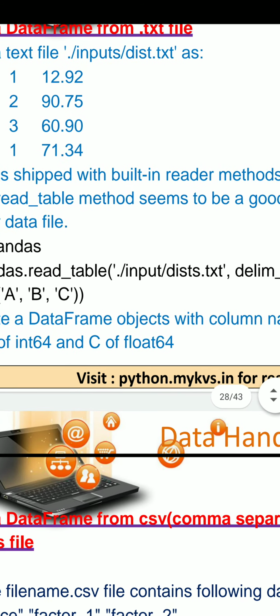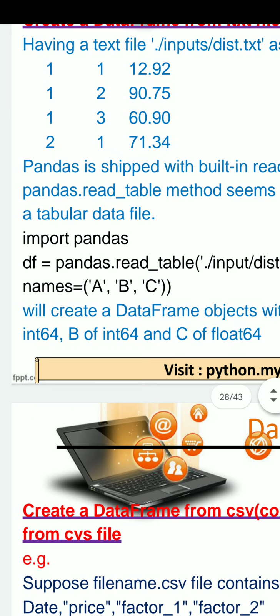And the third argument is the column heading, that will be A, B, C. Here we have to specify the names attribute equal to, so the column names will be A, B, C. You can change them according to your requirement. And if we display the value of df, it will display 3 columns with these values.